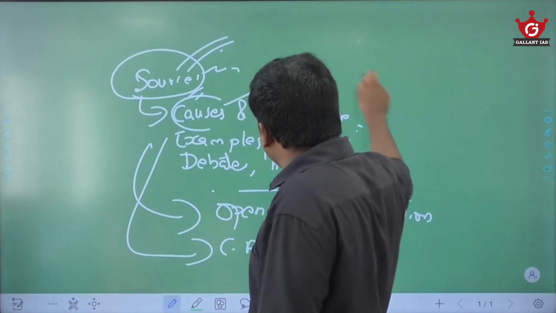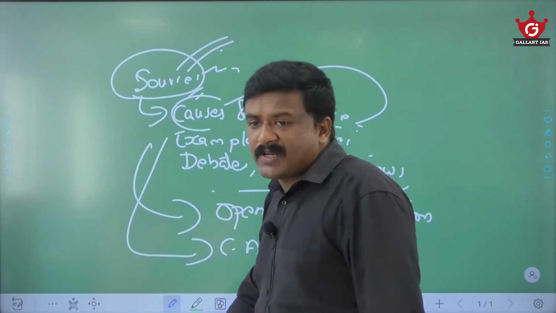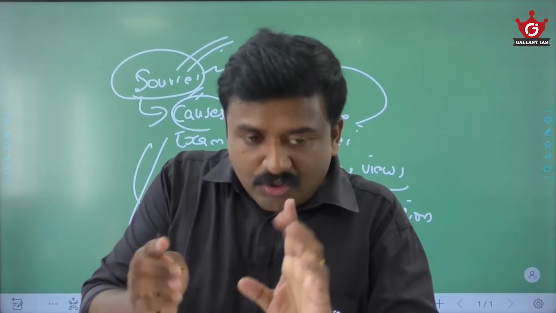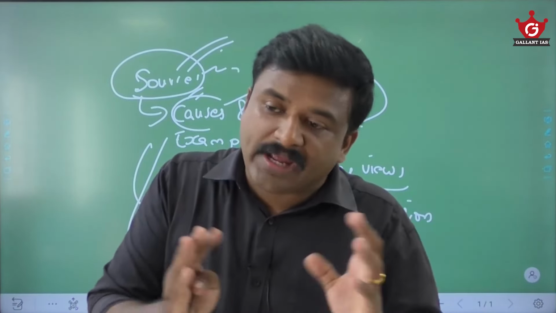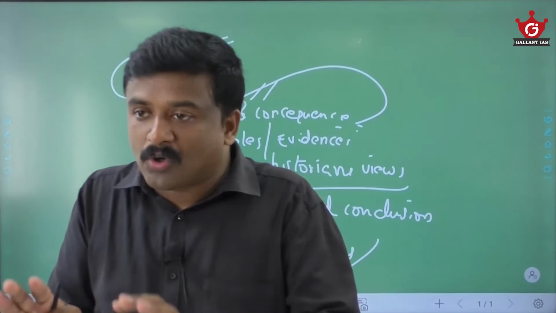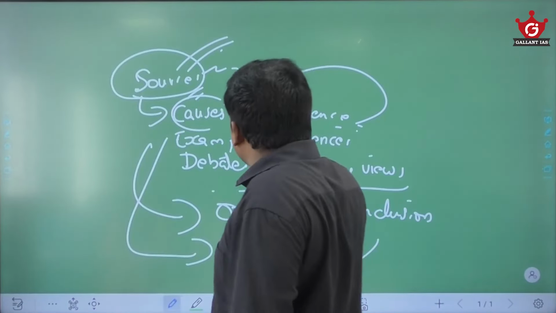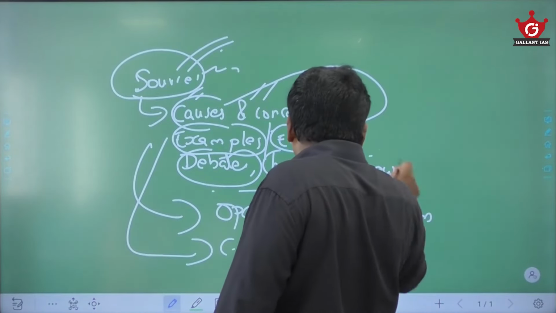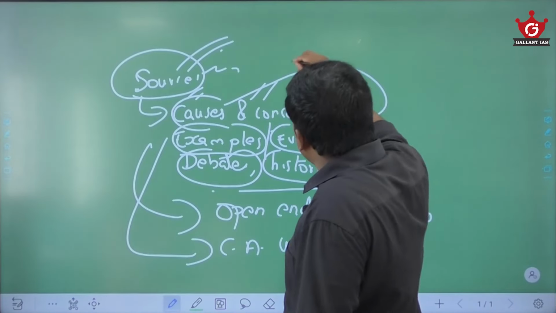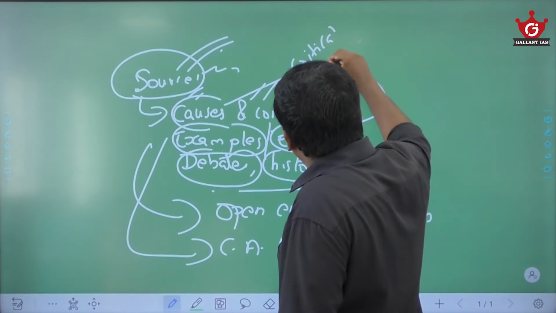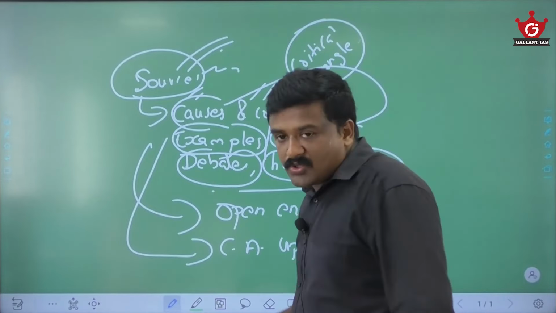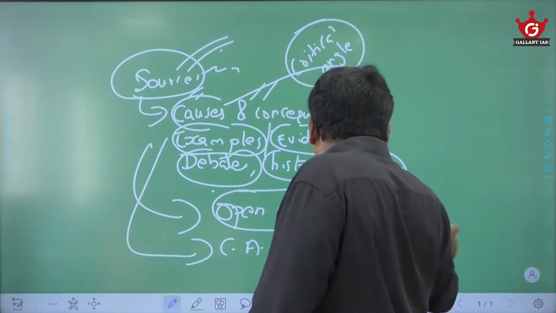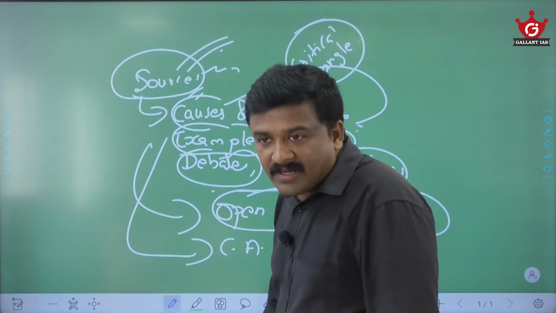Then any issues you study in modern India, take care, their causes and consequences you must know very well. Any issues, any events, their causes, their consequences, that you have to focus on. Then see that you try to bring in examples, evidences regarding that particular thing, debates or historians' views about that particular thing, and of course you should have a critical angle on that. Whatever is discussed, develop a critical angle on it. Then always try to bring an open-ended conclusion.